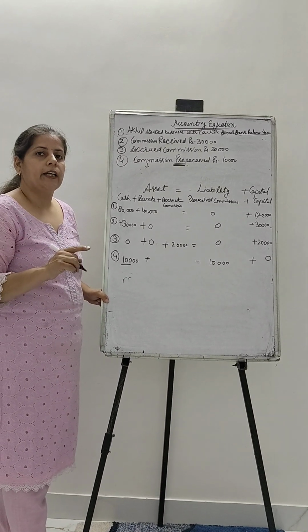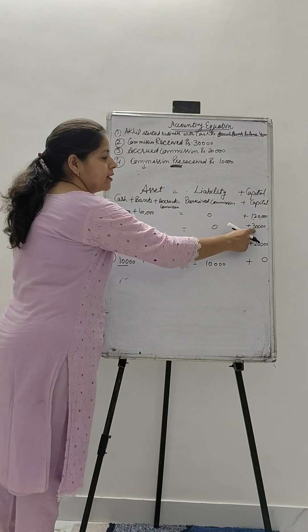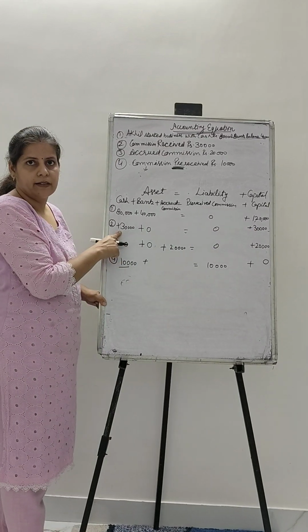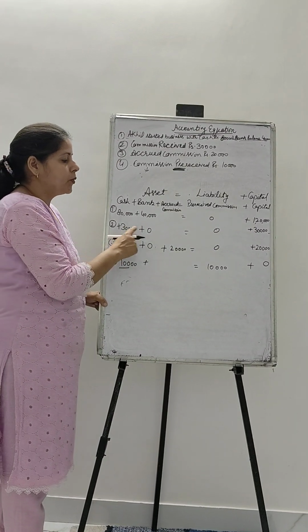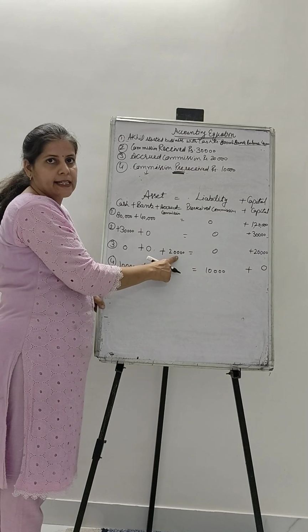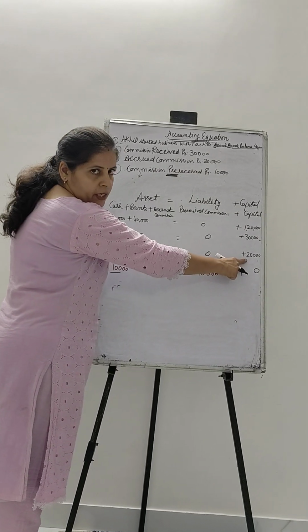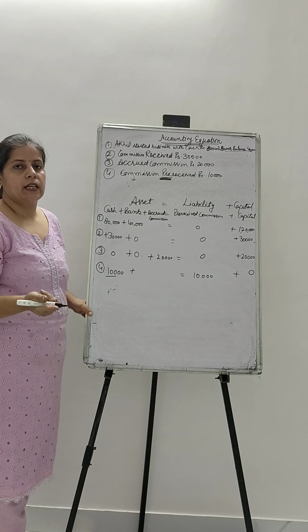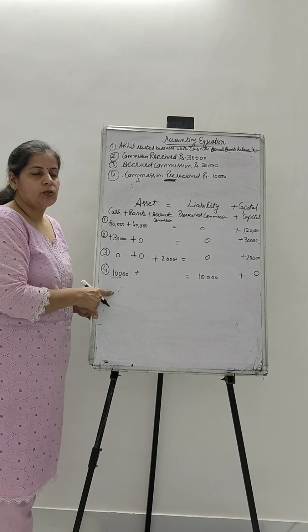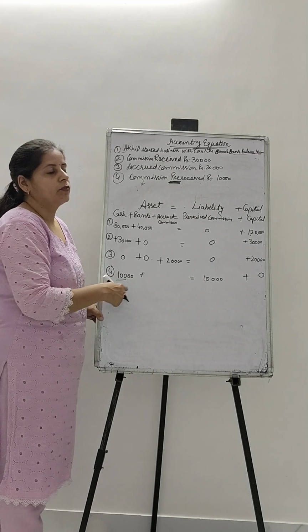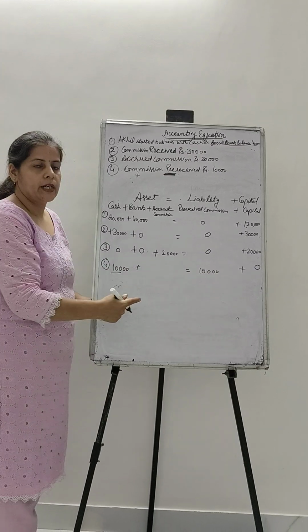So the point we gained here is that income is added to the capital and cash when received. If it is accrued income, then it becomes an asset and capital. If it is pre-received income, then the cash balance would increase along with your liability.